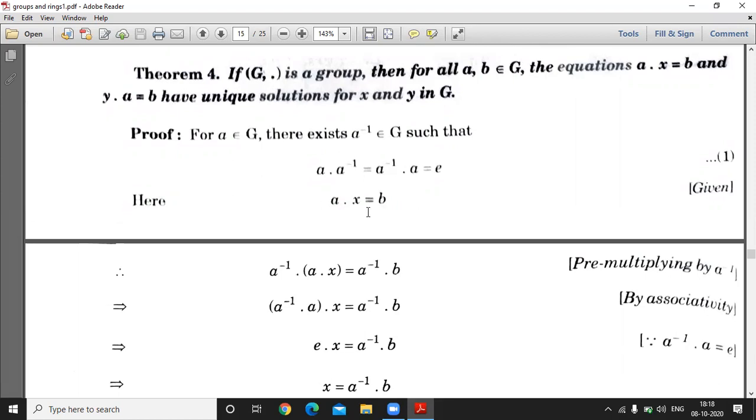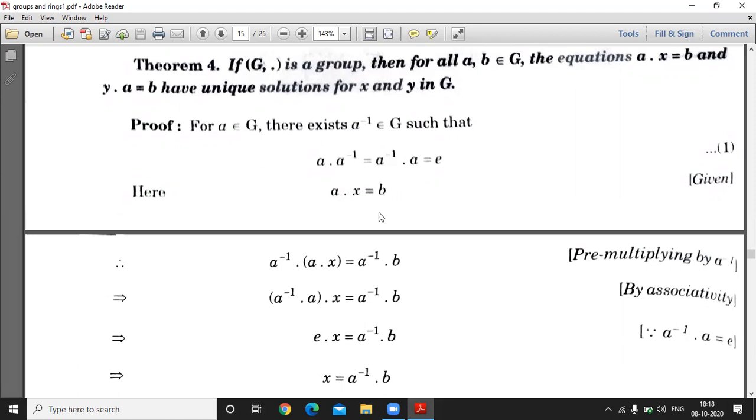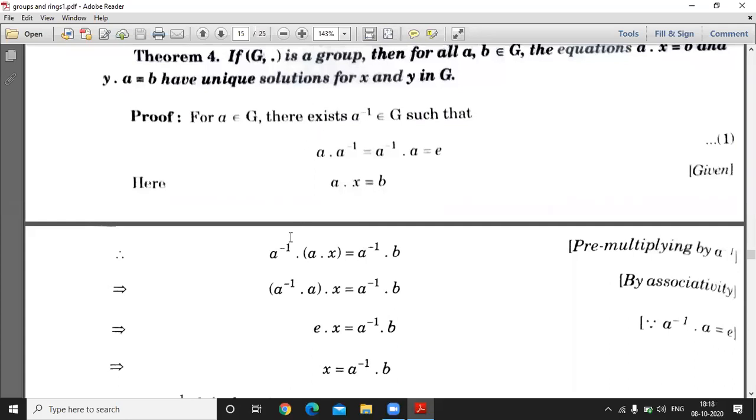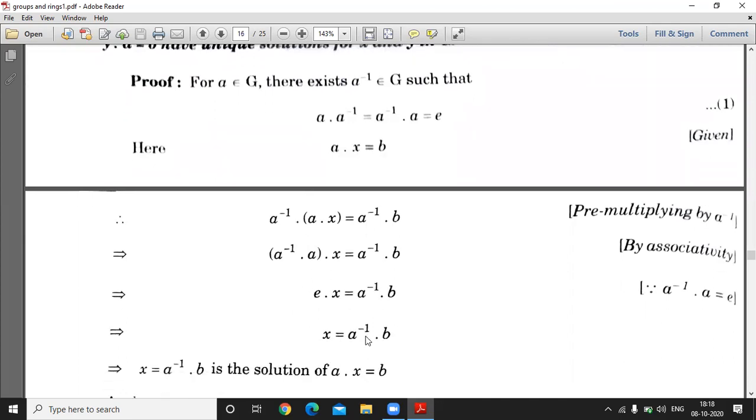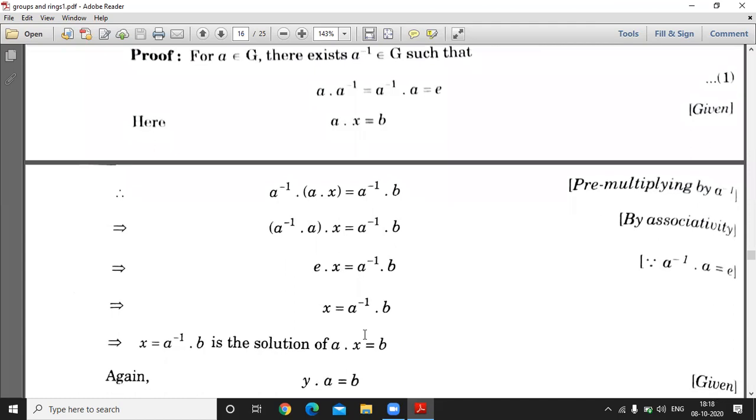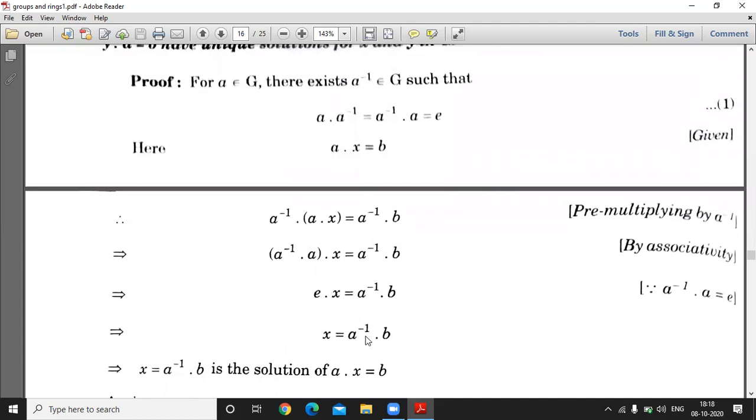Here a into x is equal to b. This is the given condition. So applying a inverse, means pre-multiplying both sides by a inverse and then using associativity, we get e into x is equal to a inverse b, means x is equal to a inverse b, and this is the solution of ax is equal to b. And now we have to prove